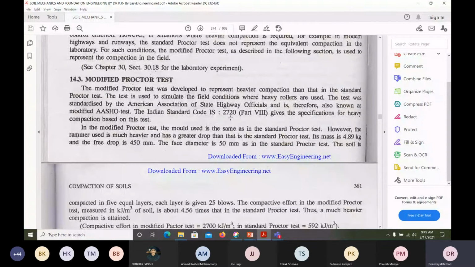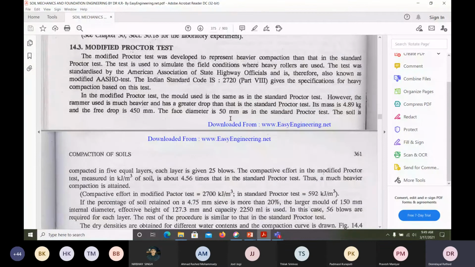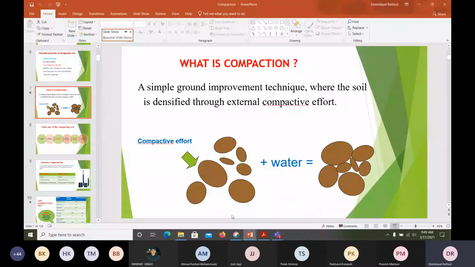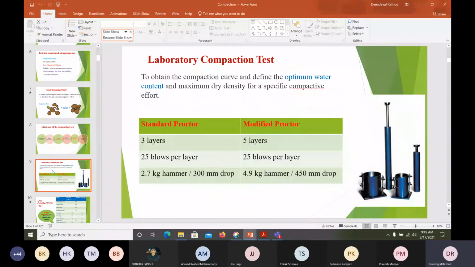Now, coming to the modified Proctor test. Here, suppose I increase the compactive effort, in the sense that instead of 2.7 kg, I apply 4.9 kg, then what will happen? How will the curve be shifted, to the left or right? That's my question now. Think.